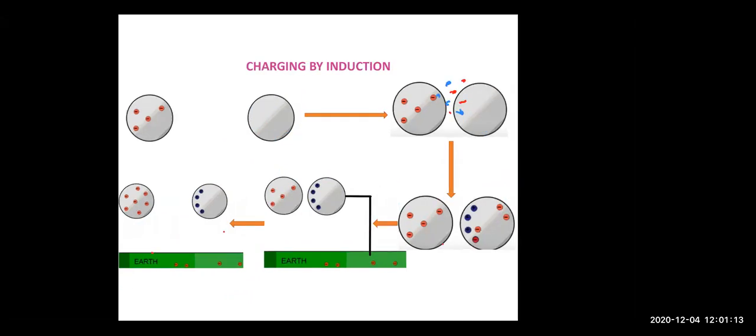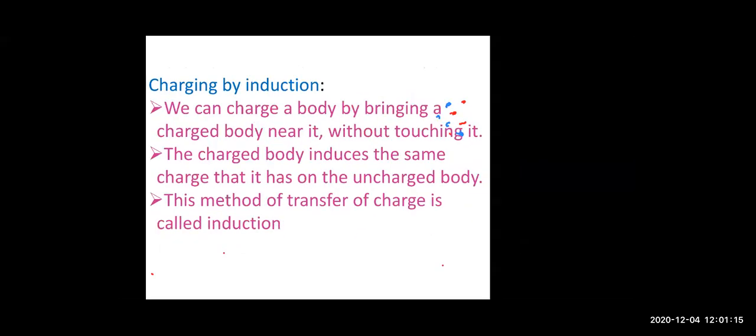Let us go with the theory part. The theory says that when we charge a body by bringing a charged body near it without touching it, see, you are not touching, right? The charged body induces, which means produces, the same charge that it has on the uncharged body, but the sign will be opposite.